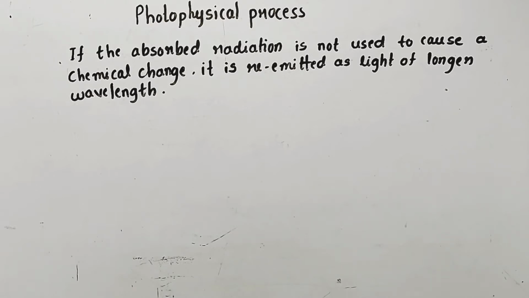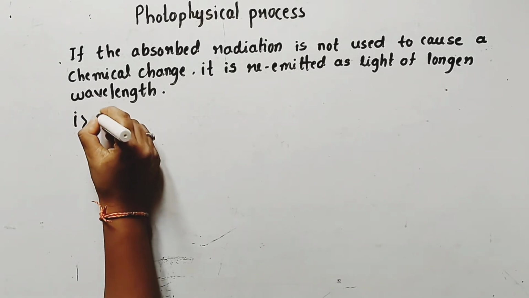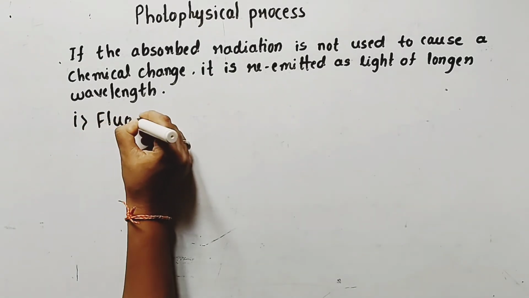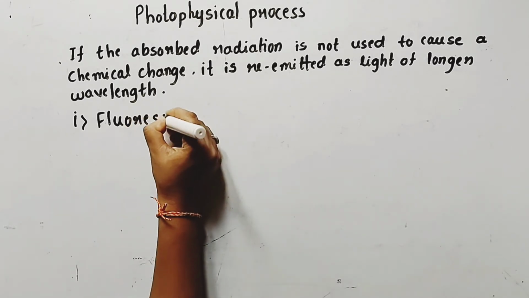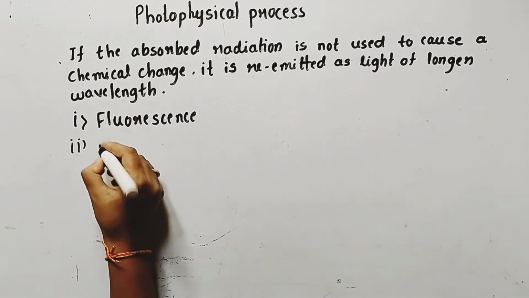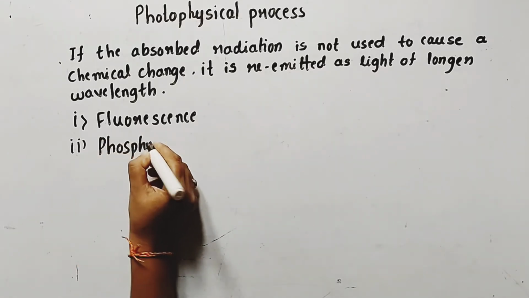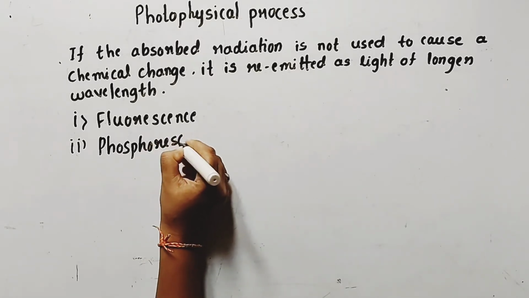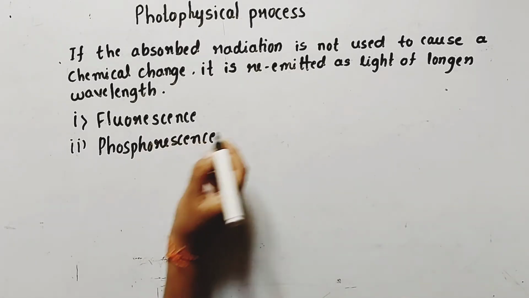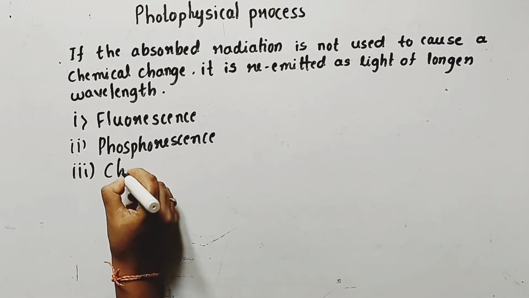The first one is fluorescence, the second one is phosphorescence, and the third one is chemiluminescence.